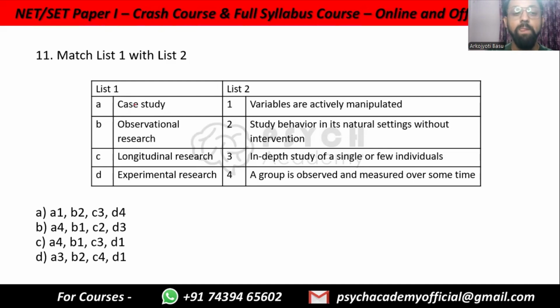So let's look at the options. Case study. Case study is about one group or one individual. So in-depth study of single or few individuals. A is 3. We have only one option with A3, so this is anyway correct. Let's still look at observational research. Study behavior in natural settings without intervention. This is observational. If we are using intervention, then it's experimental research, manipulation, laboratory studies. Longitudinal research is measured over some time. So C is 4, C4 correct. Experimental, variables are actively manipulated. IV and DV is manipulated, hence experimental. D1. A3, B2, C4, D1.